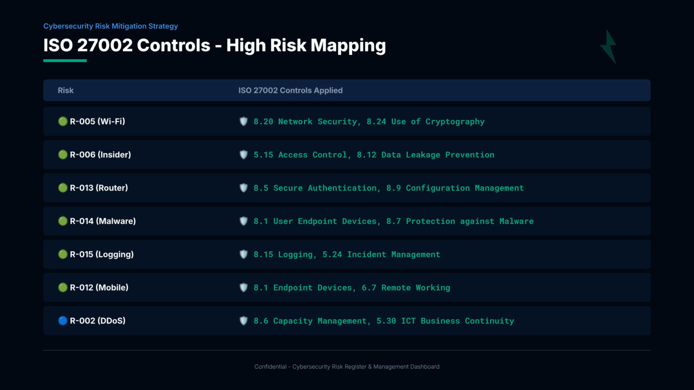R005 Wi-Fi maps to 8.20 and 8.24 for encryption. R006 Insider maps to 5.15 and 8.12 for DLP. R013 Router maps to 8.5 and 8.9 for secure configuration. R014 Malware maps to 8.1 and 8.7 for endpoint protection. R015 Logging maps to 8.15 and 5.24 for incident detection. And R012 Mobile maps to 8.1 and 6.7 for remote working. Every single treatment is backed by an international standard.